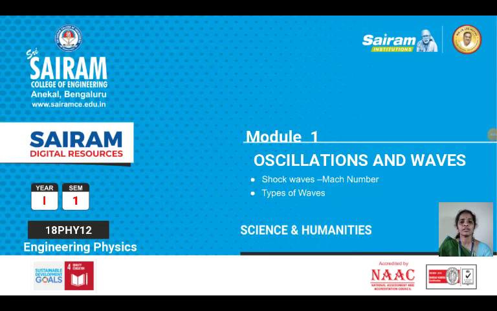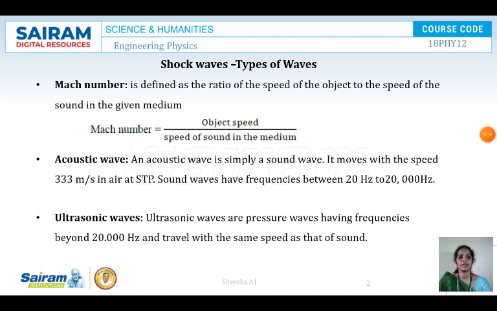Now we go with the shock waves and Mach number and types of waves in module 1, oscillations and waves. Now we see the shock waves or the types of waves. In shock waves, this is a module with shock waves. Before going to shock waves, we will deal with the types of waves.